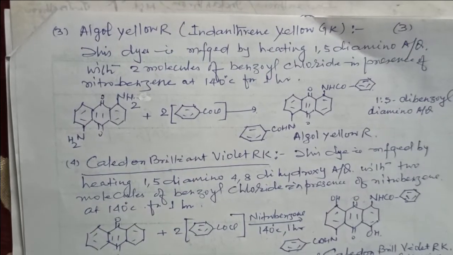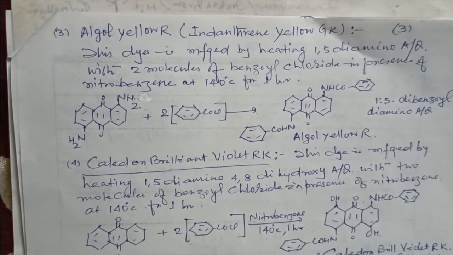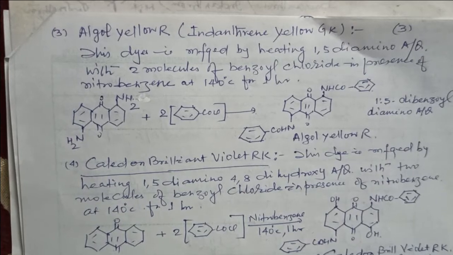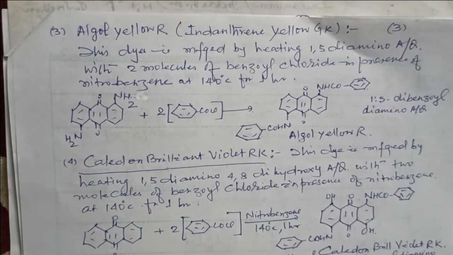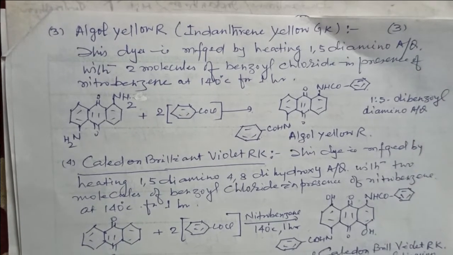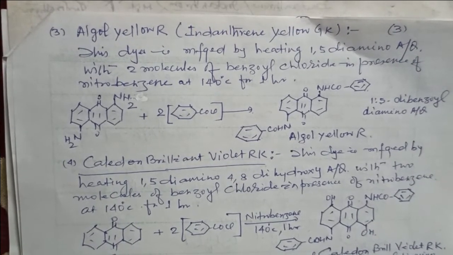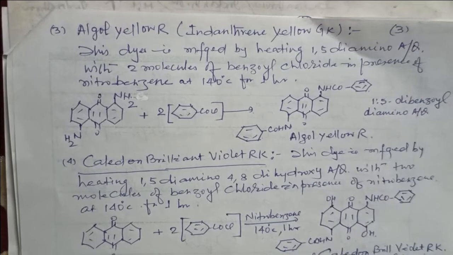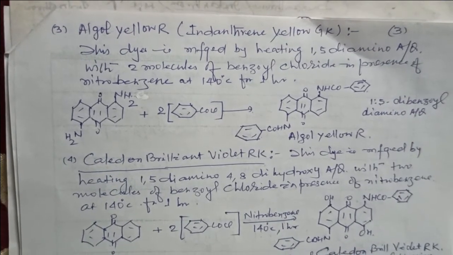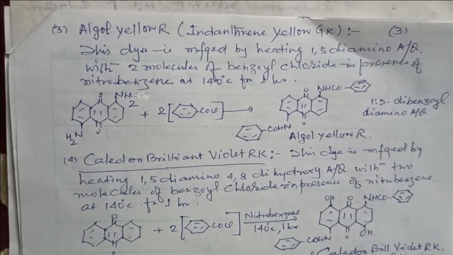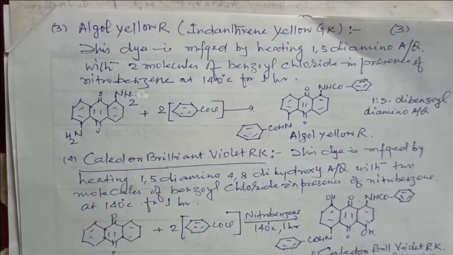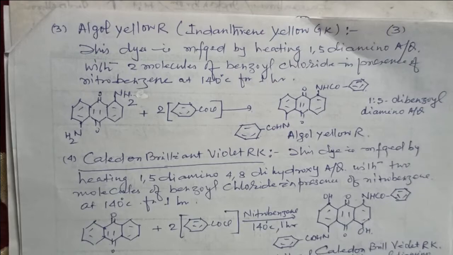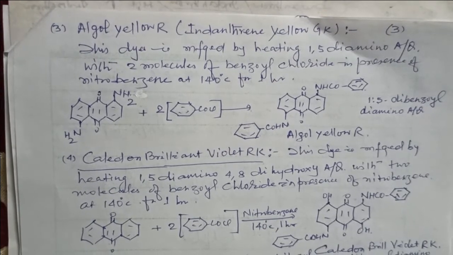Algol Yellow R, that is the Indian Threne Yellow GK, is another example of acyl amino anthraquinone dye. This dye is manufactured by heating 1,5-diamino anthraquinone with 2 molecules of benzoyl chloride in presence of nitrobenzene at 140 degrees centigrade for 1 hour. We get Algol Yellow R.